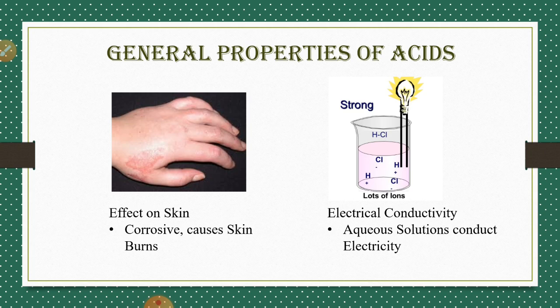It is because when acids are dissolved in aqueous solution, they dissociate into ions, positive as well as negative ions. For example, when HCl, the hydrochloric acid, is dissolved in water, it dissociates into hydrogen ions and chloride ions. Due to the presence of ions, the solution conducts electricity.